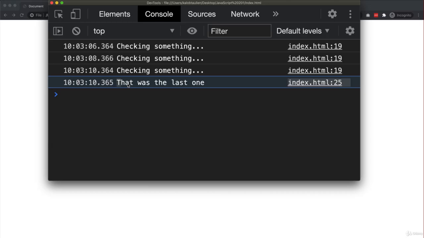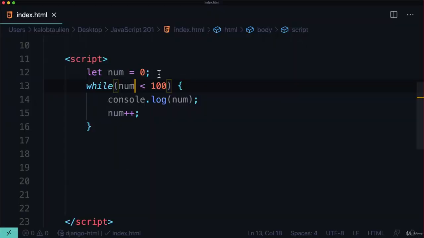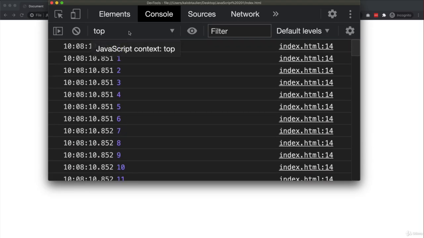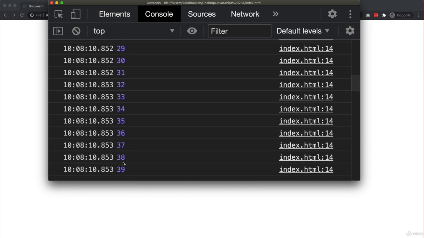And we're going to see this console logs 0 to 100 pretty quickly. Just like that. 0 to, I said 100, I meant 99 because 100 is less than 100. That's a false statement. That's incorrect. But we have 100 numbers in here because we started at 0. That's what I was talking about. We started at 0. 99, so 99 plus an extra number is 100. So we have 100 numbers in here.